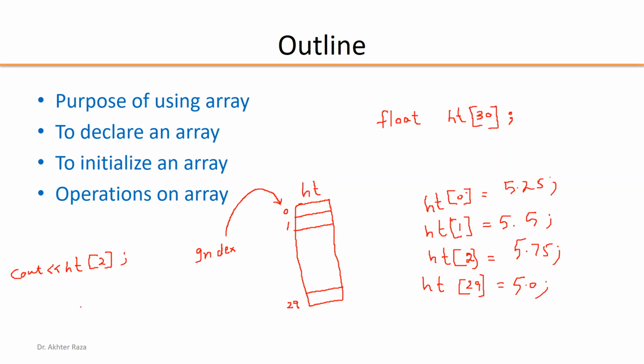If I write cout height[2] plus 1, then 6.75 will be printed. The height of the third student, with 1 added to it, will be printed to the screen. So this is the way of using the elements in arrays. Individual elements of the arrays can be represented with the help of indexes. These indexes are also known as subscripts.